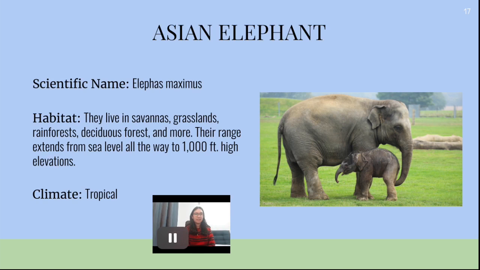Asian elephant. Scientific name Elephas maximus. Habitat: they live in savannas, grasslands, rainforests, deciduous forests, and more. Their range extends from sea level all the way to 1,000 feet high elevations. Climate: tropical.